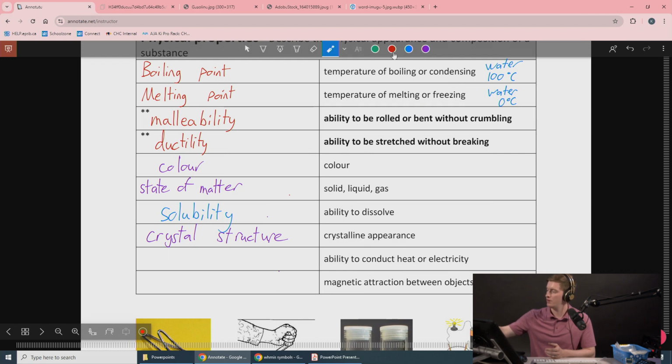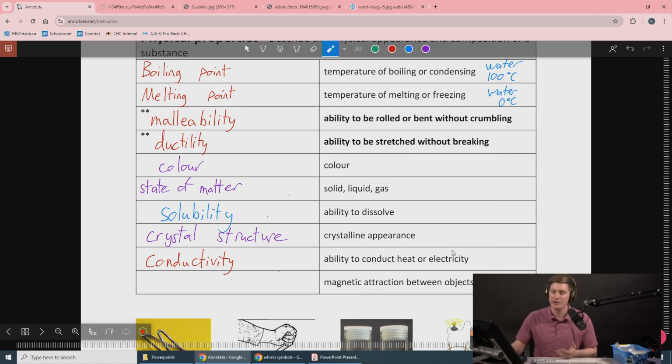Conductivity. Conductivity is the ability to conduct heat or electricity. If you're sitting in a chair that has metal legs, go ahead and grab that metal leg right now. You'll notice it feels cold. It feels cold because that metal, one of its physical properties, is that it's conductive. It will conduct heat away from your hand. Metals also conduct electricity pretty well.